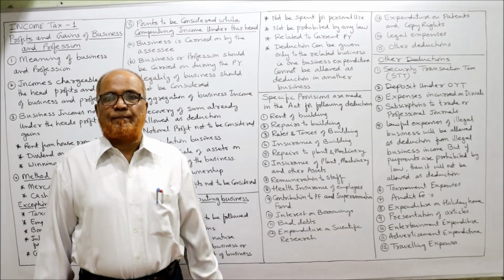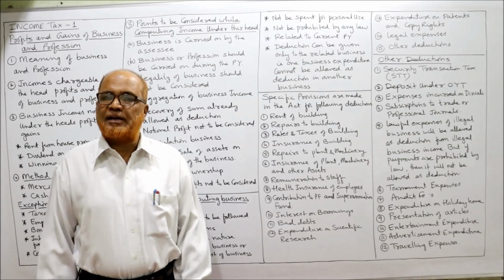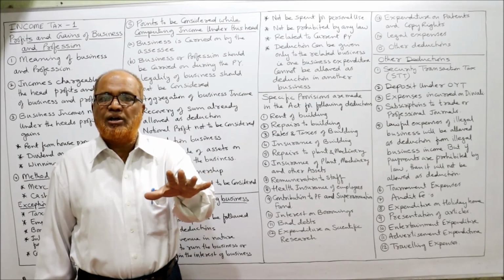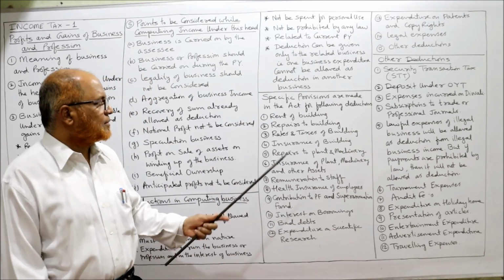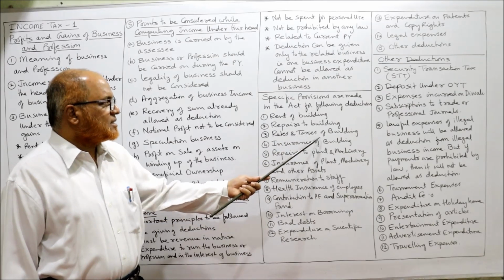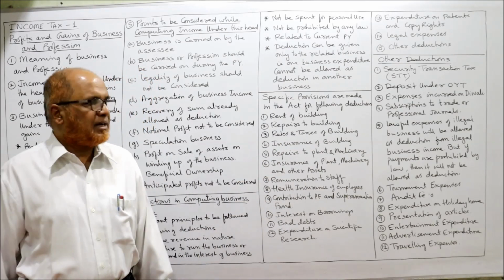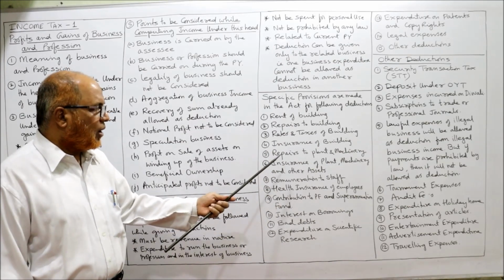Capital expenditure like constructing another room, etc. So capital expenditure will not be allowed as deduction whether it is owned or rented premises. Then rates and taxes of building will be allowed as deduction. Insurance of building, it will be allowed.